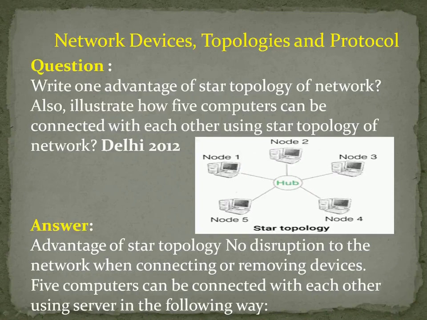Okay, so this is the advantage, right? And the next question is, draw how 5 computers can be connected with each other using star topology. So you have to draw like that, they are saying. You have to draw 5 computers in a circle format, namely node 1, node 2, node 3, node 4, node 5, and all the 5 computers have to be connected through a device called a hub. Then draw the lines from node 1 to the hub, then node 2 to the hub, etc. So this is the way you have to draw. Okay, fine. So I hope you understand. Shall we go for the next one?